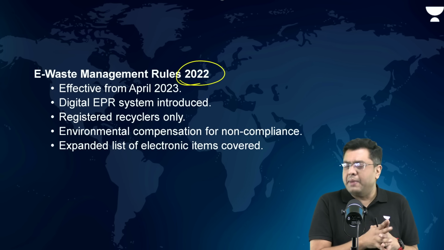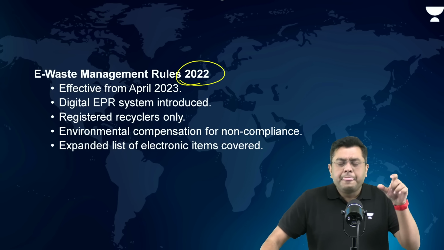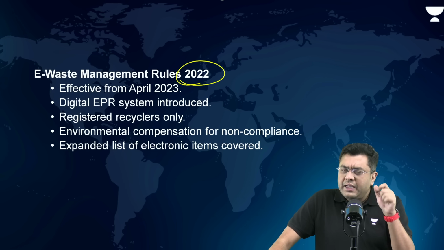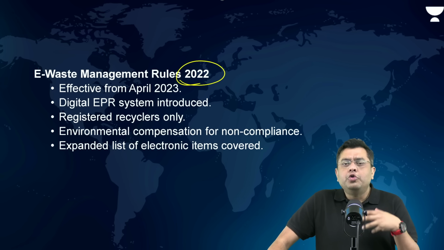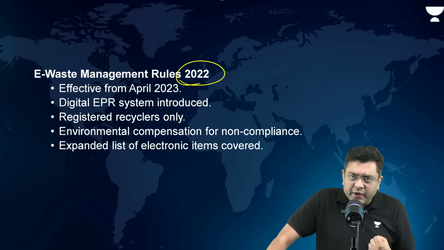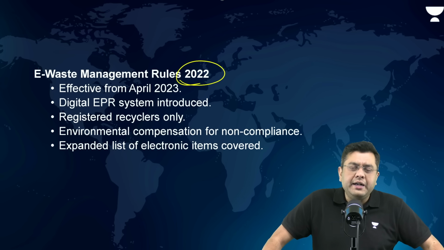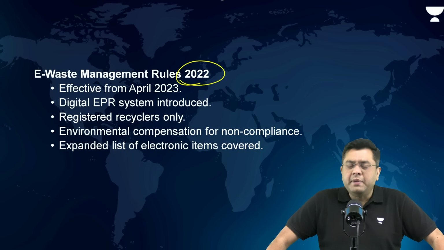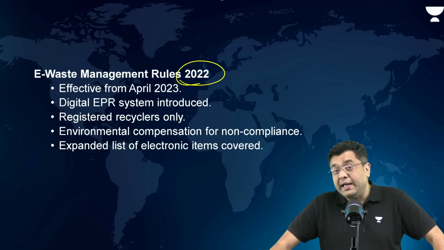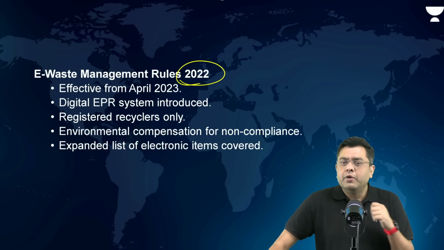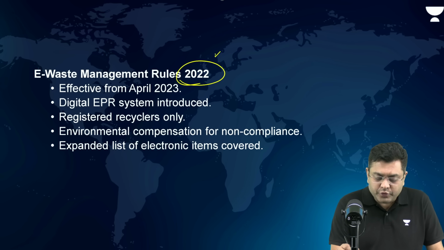Again, introducing market forces. Here, photovoltaic cells were added, and the norm was introduced to improve the skill level of the workers in the region and to nudge the producers to go for eco-friendly production and not use materials like lead and mercury in the electronic items. The central portal monitored by CPCB was also introduced under the norms of 2022.